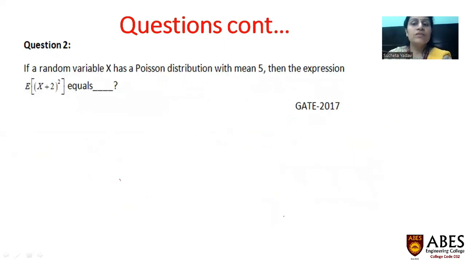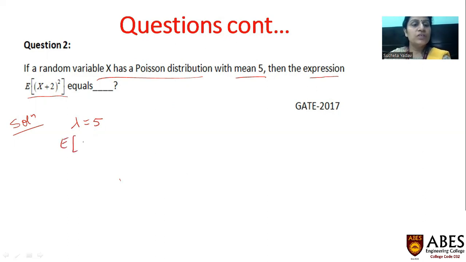Now we take our next question, which says that if a random variable x has a distribution with mean 5, then you have to find the value of this expression. This expression is the expectation of (x plus 2) square. Now it is given that this random variable x has a Poisson distribution and the mean is 5. So we know that the mean of a Poisson distribution is lambda, so we'll take it to be 5.